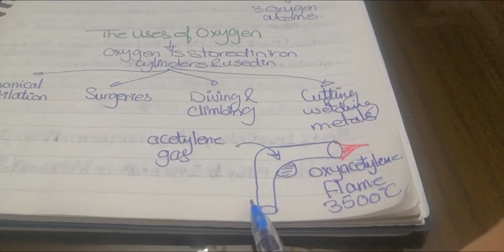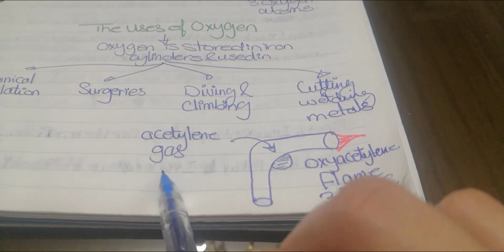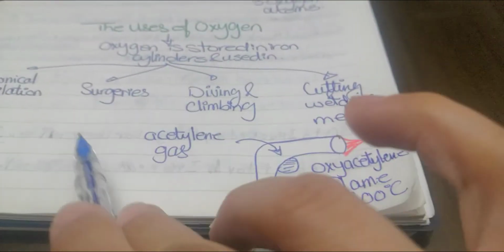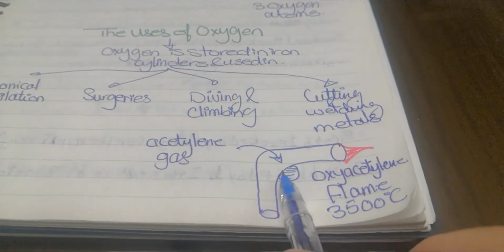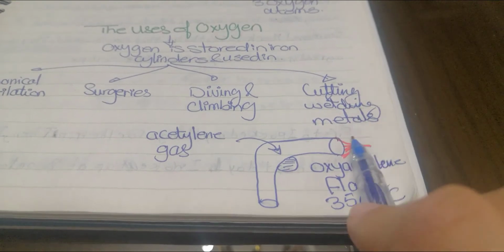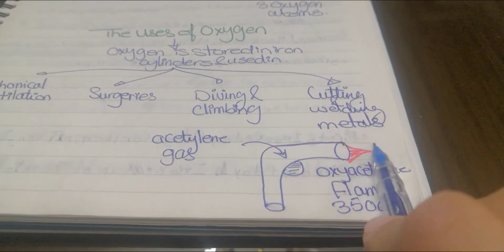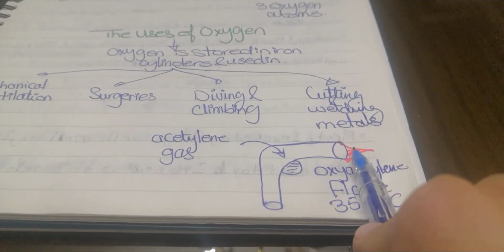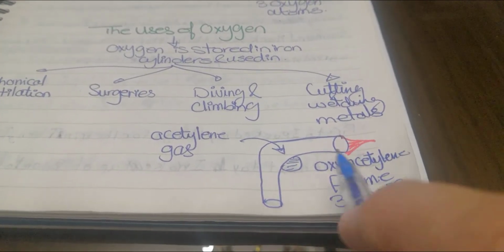Inside this gun there is a special gas that's called acetylene gas. When I press that button, the gas goes out of the gun, reacting with the available oxygen in the air and joining together. When anything joins with oxygen, it forms an oxide.